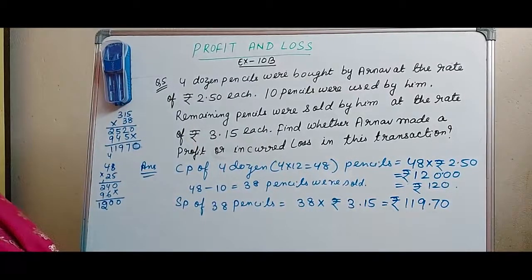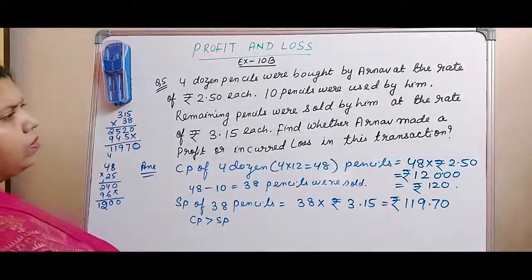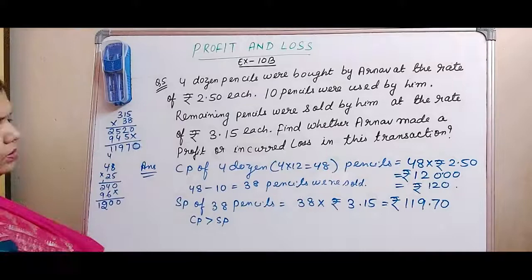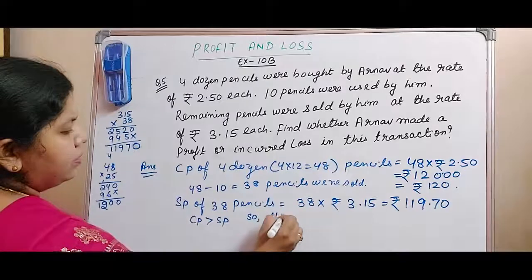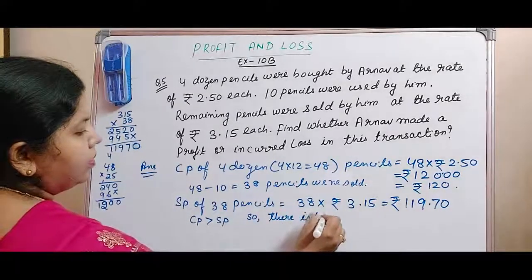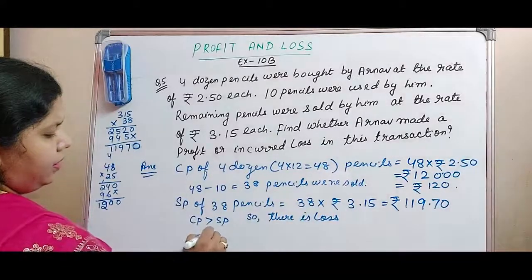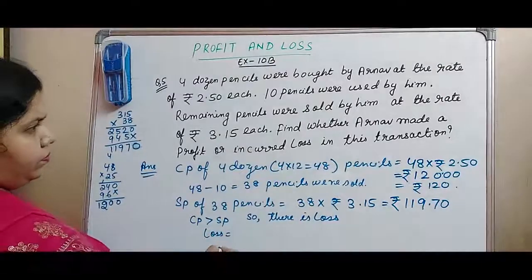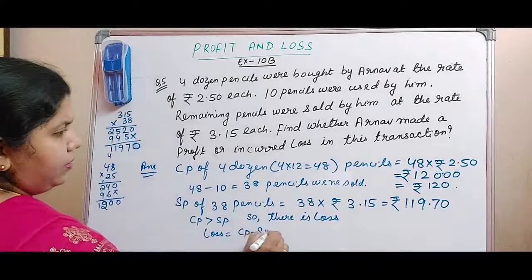Now find whether Arnav made a profit or incurred loss in the transaction. So definitely there is a loss, because we find here CP is greater than SP. CP is greater than SP. So there is loss. But loss by how much? That is CP minus SP. Loss equal to CP minus SP.